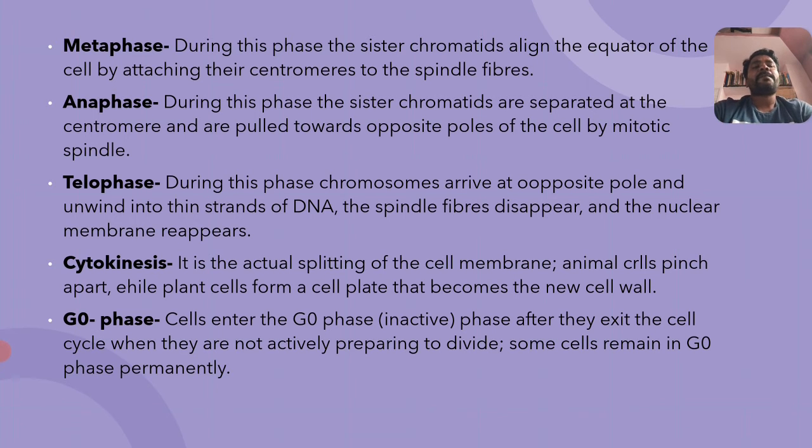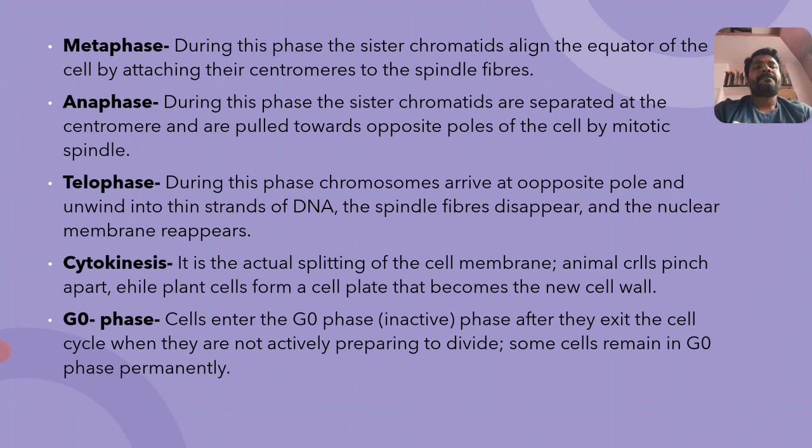And the next stage is metaphase. During this phase, the sister chromatids align at the equator of the cell, where they are arranged on the equatorial plate. Chromosomes are arranged on the equatorial plate during metaphase, by attaching their centromeres to the spindle fibers. The centromere, which is present at the central region of the chromosome, is attached to the spindle fibers at the time of metaphase.